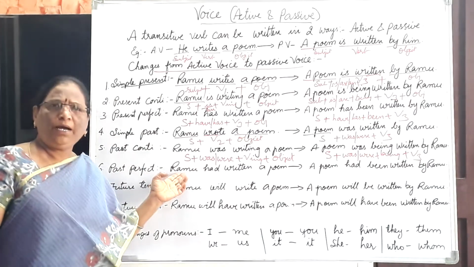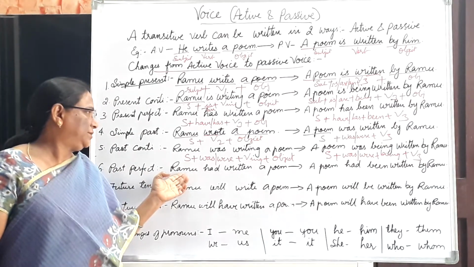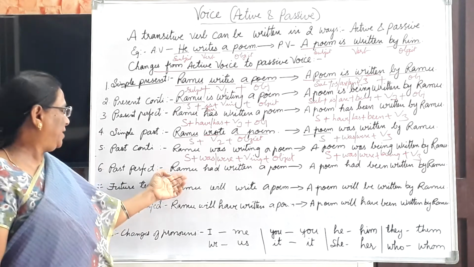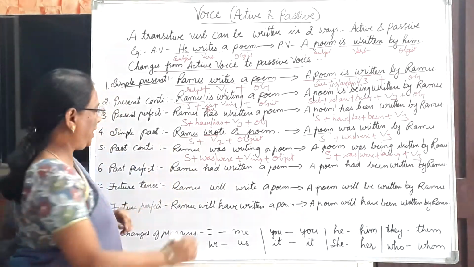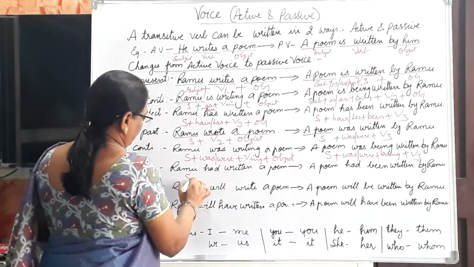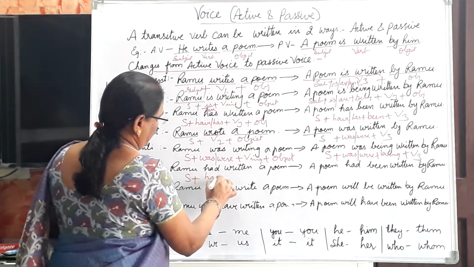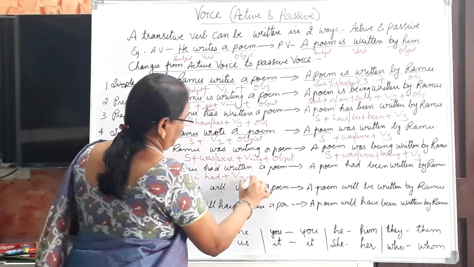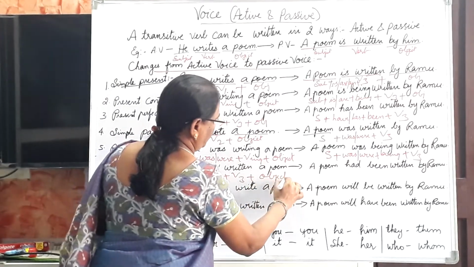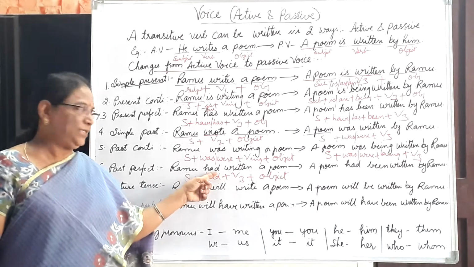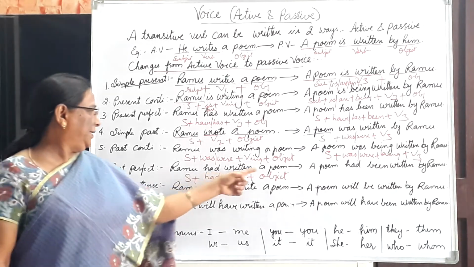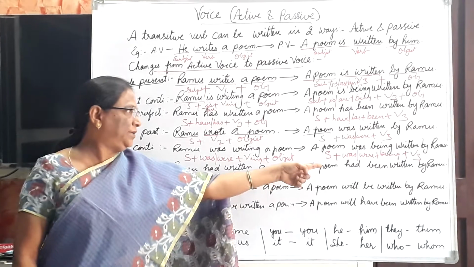Now next is past perfect. Ramu had written a poem. This is subject, had plus V3 plus object. Ramu had written a poem. So what happened here now?